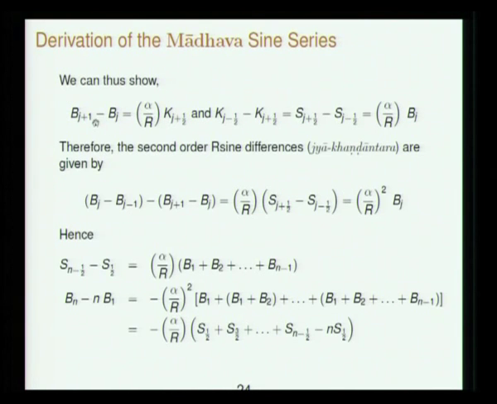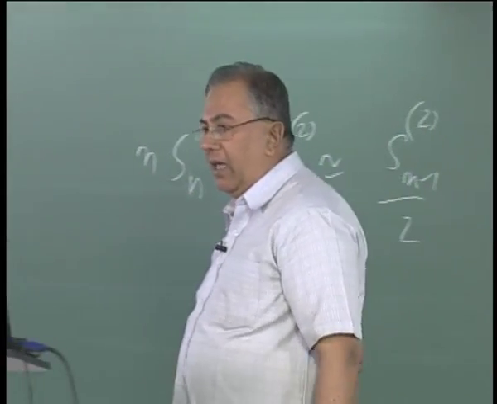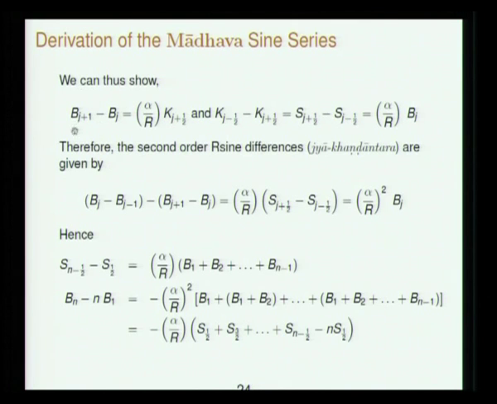If we do that, we obtain Bj plus 1 minus Bj as alpha by R into Kj plus half, and Kj minus half minus Kj plus half, which is the same as the shara difference Sj plus half minus Sj minus half, as alpha by R into Bj. They are just using simple similar triangles. Subtracting, Bj minus Bj minus 1 minus Bj plus 1 minus Bj is a difference of sharas, and it is equal to alpha by R squared into Bj. This is the famous Aryabhata formula. Only this alpha by R squared is then to be written as delta 1 minus delta 2, the first sine difference.